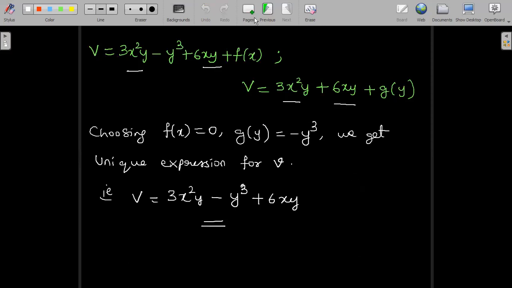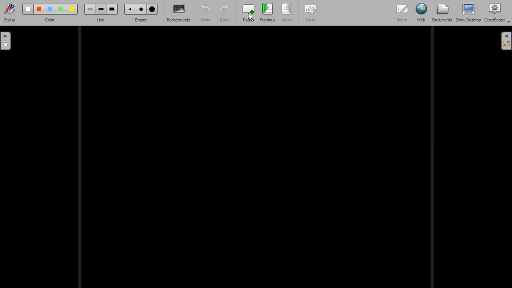Now, the third and the last part of the problem is to find f of z. f of z is nothing but u plus iv. We already know u from the given question, and just now we obtained v. So f of z can be substituted as u plus iv. Let us substitute both u and v first.